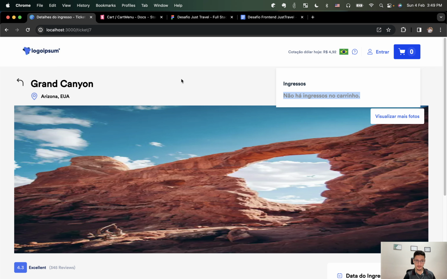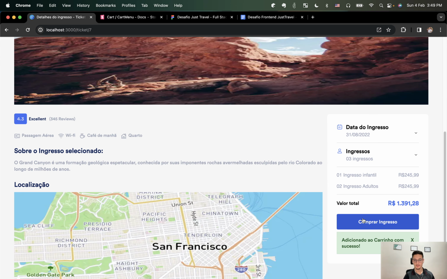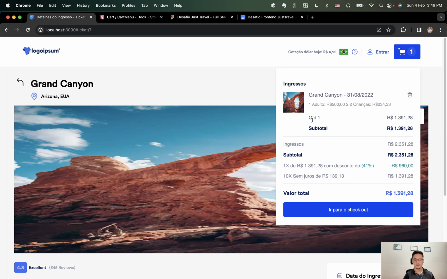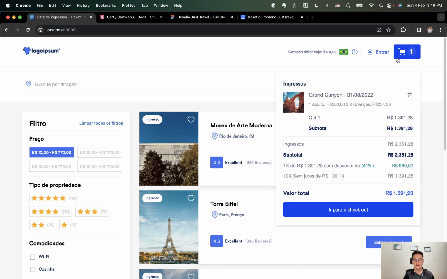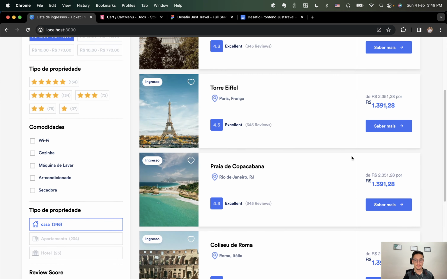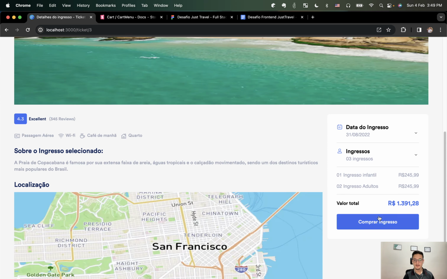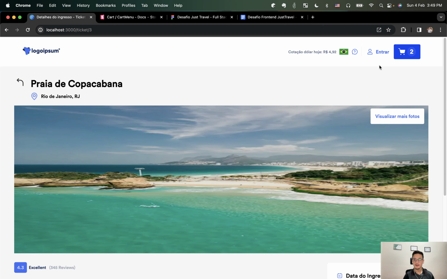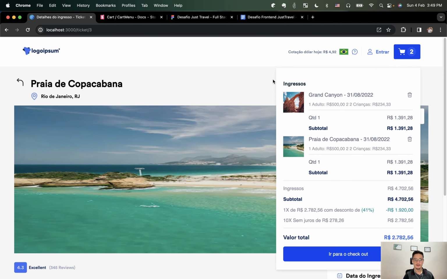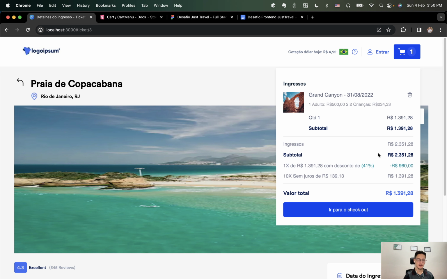And we can also add more than one type of ticket. So for example, if I add again, here we can see one ticket. But if we go back to the list and add, for example, Praia do Copacabana, click on comprar ingresso, we can see two tickets here, and we can add any number of tickets that we want. And we can also delete, as I already showed you.